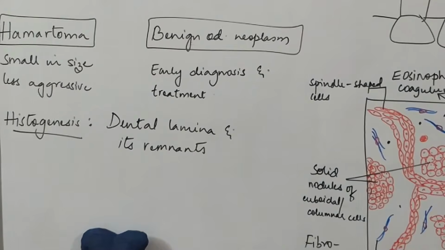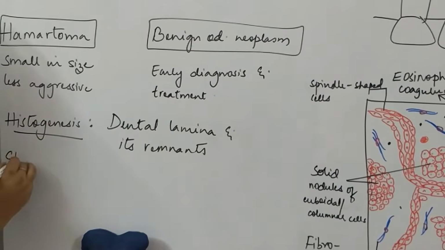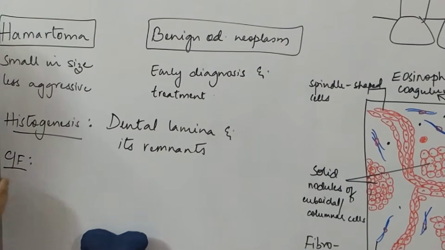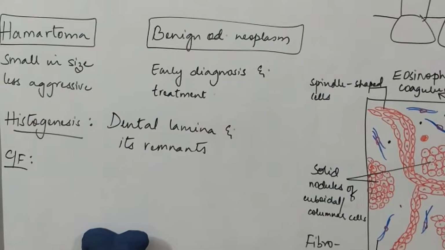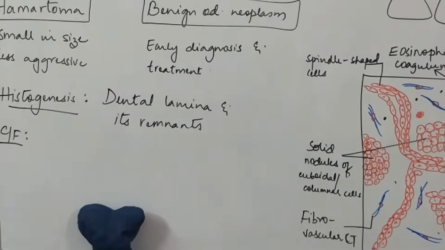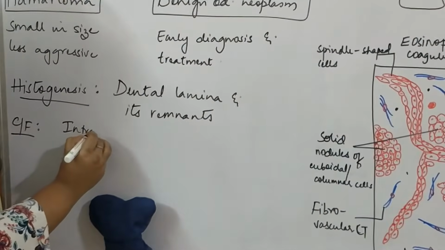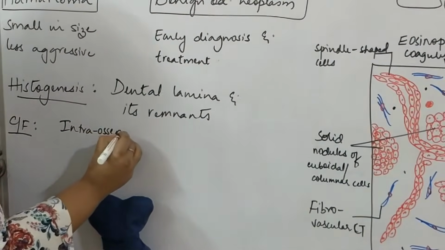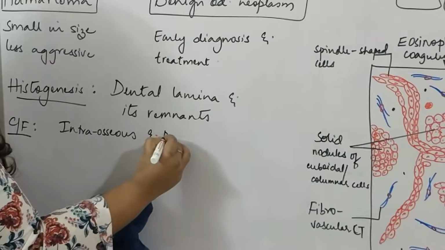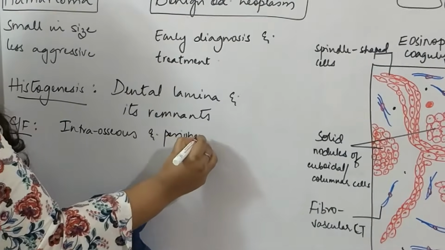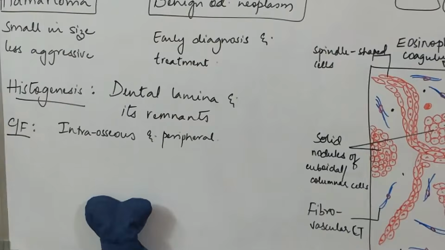Now moving on to the clinical features. AOT, like any odontogenic tumor, has two variants, intraosseous and peripheral. It has an intraosseous variant which occurs in the jaw bones, and a peripheral variant which occurs outside the bone in the soft tissue.